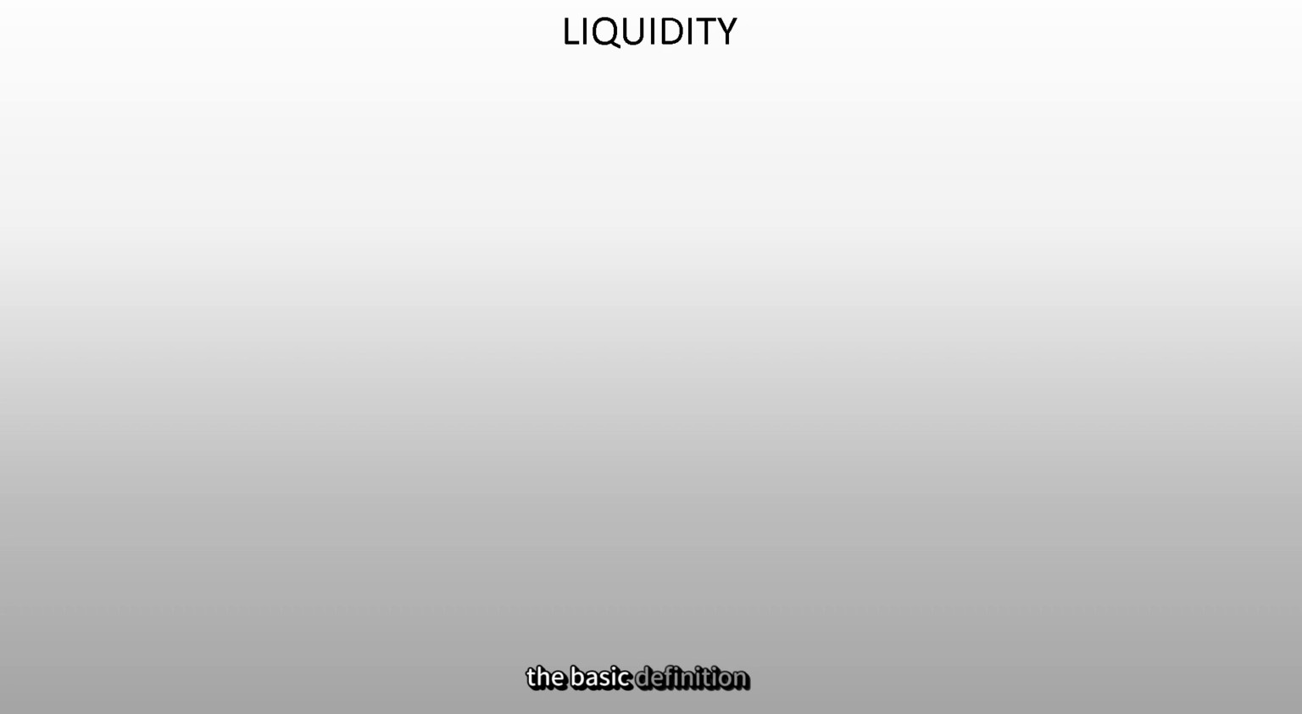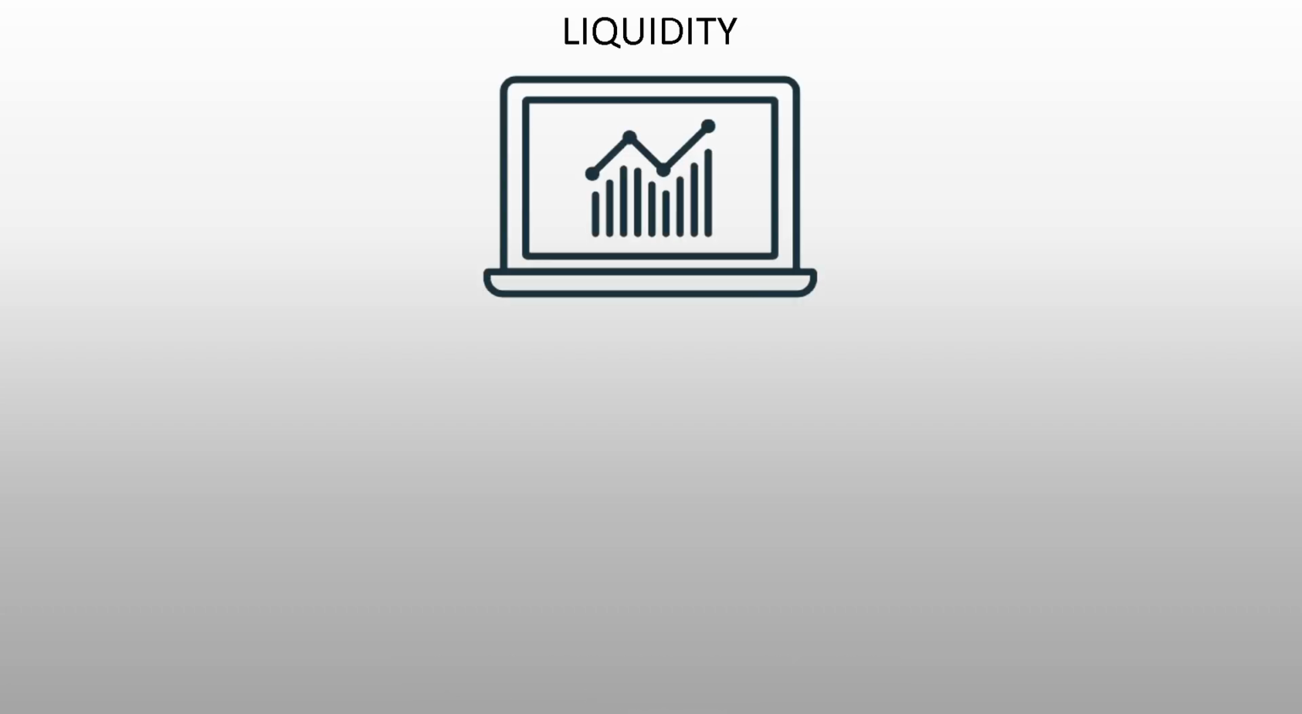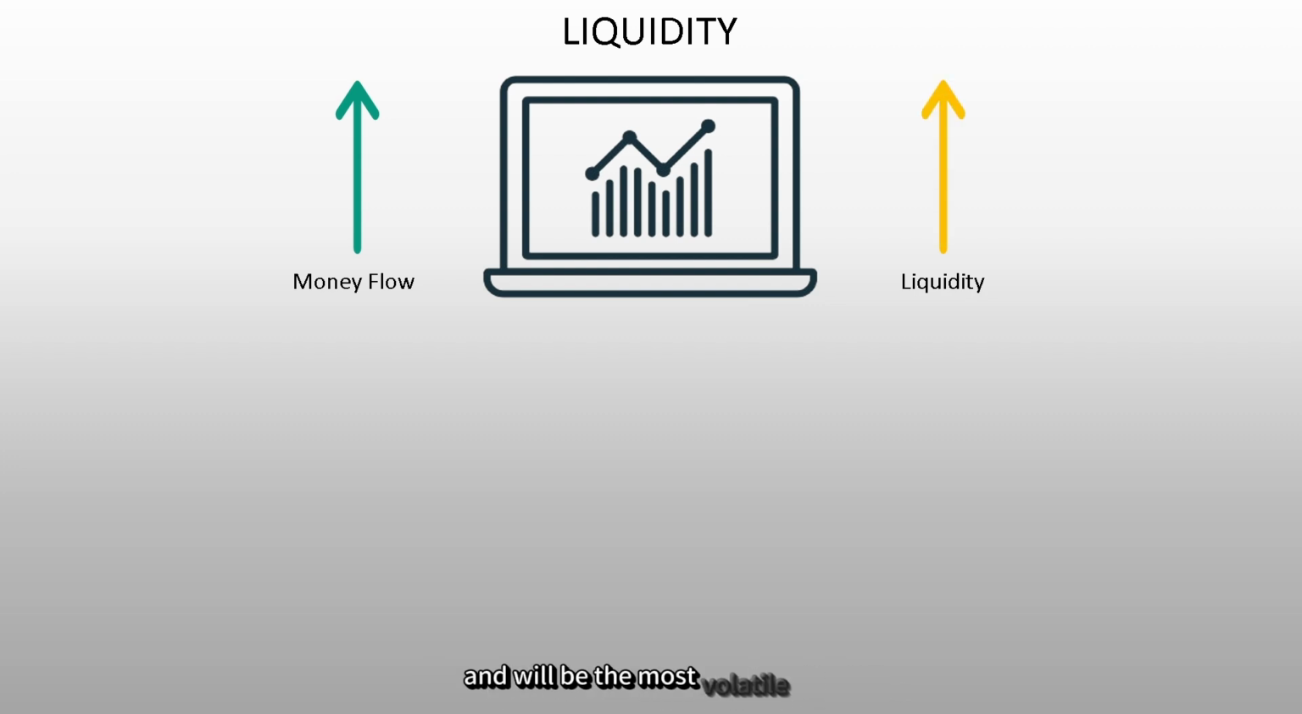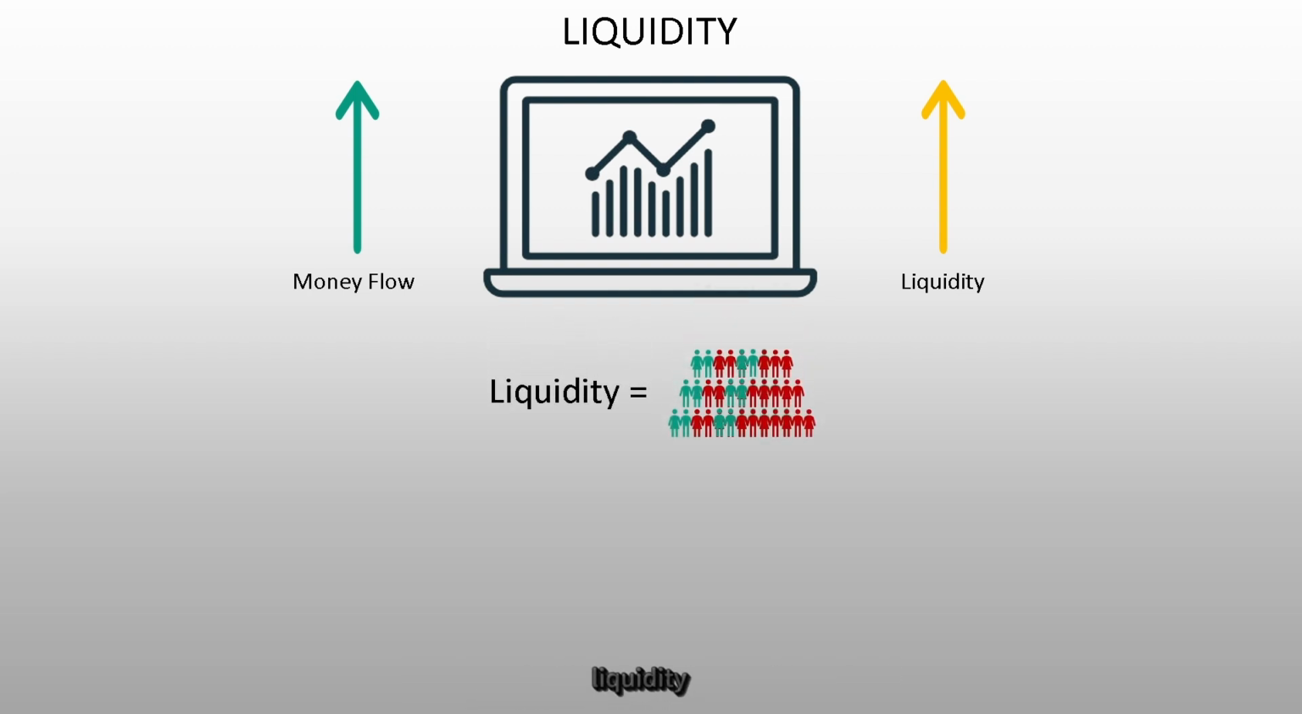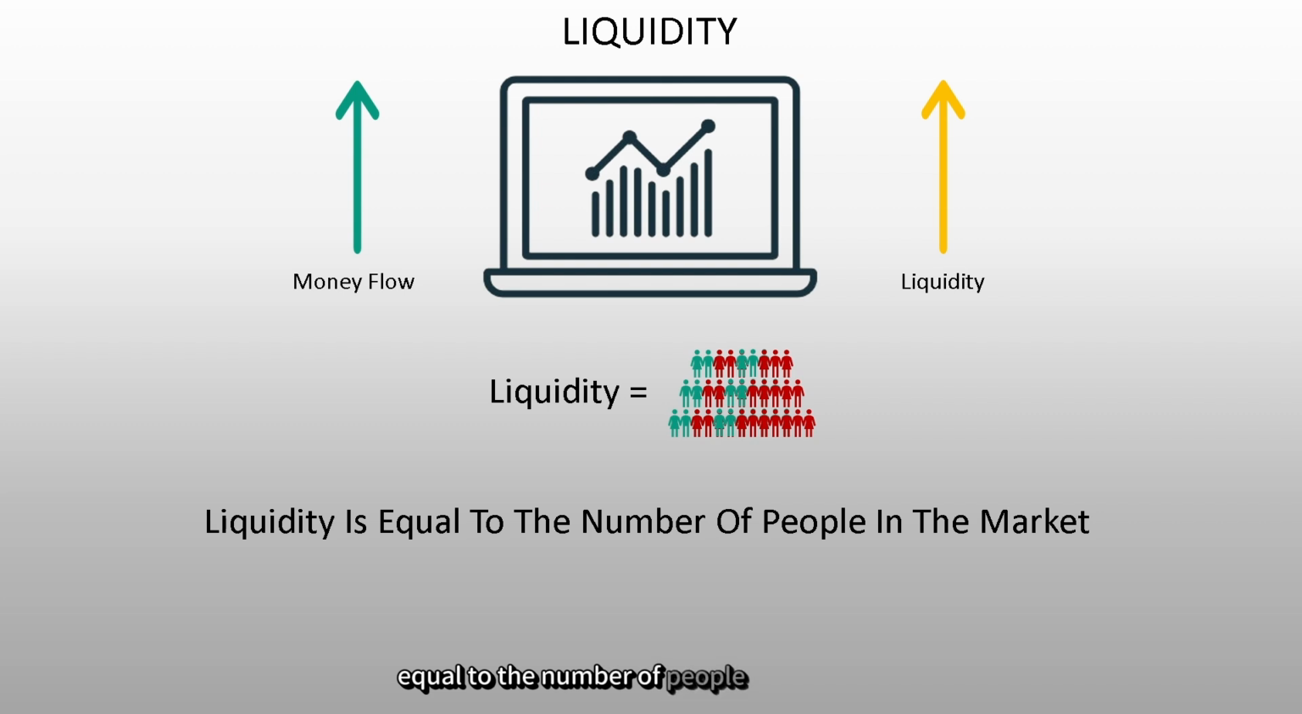The basic definition of liquidity is how much money flows through the market. The market with the highest money flow will have the highest liquidity and will be the most volatile pair. Basically, liquidity is the ability of a currency pair to be traded. If I tell you in general language, liquidity is equal to the number of people in the market.